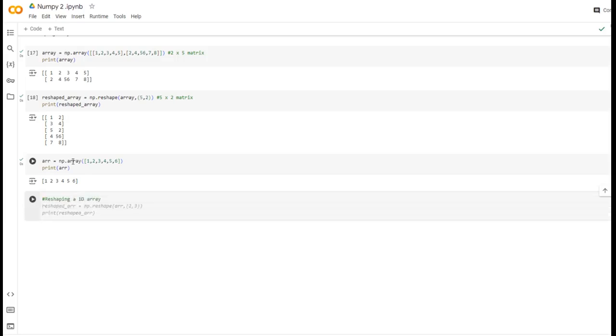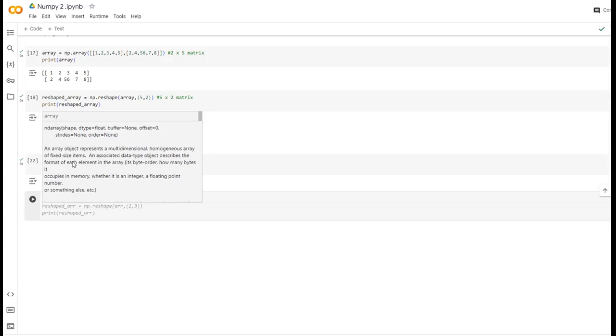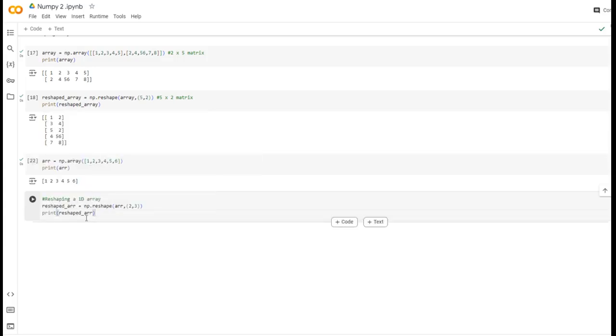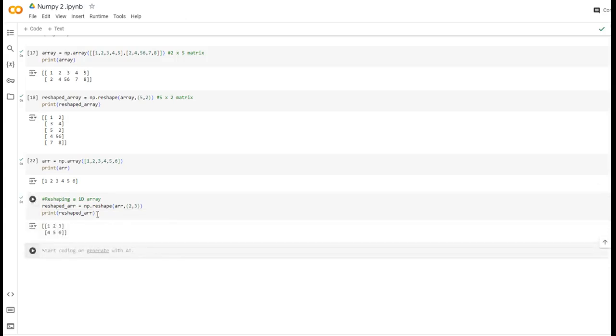The reshaped array is equal to np.reshape of this array. We are reshaping it into 2 cross 3 because 6 elements are there, so 2 3s are 6. Print that. It is giving 2 rows and 3 columns.